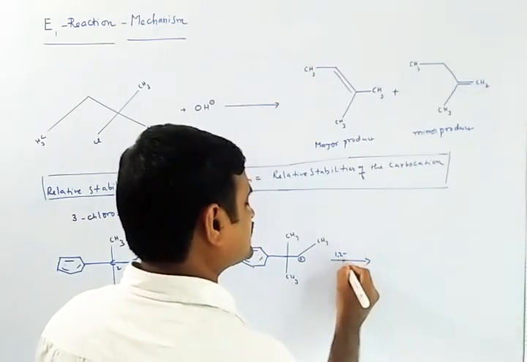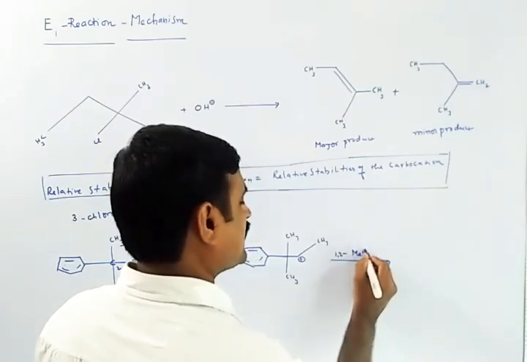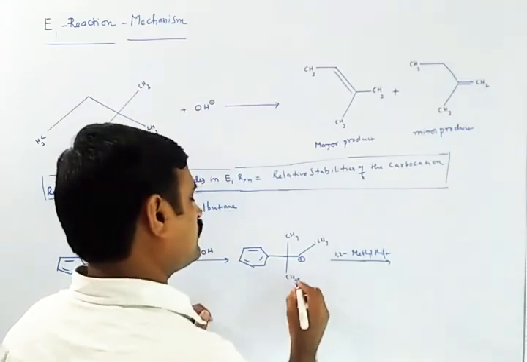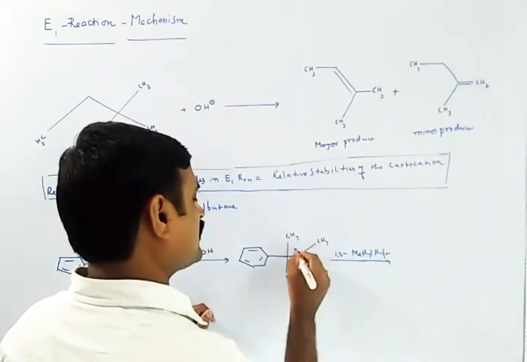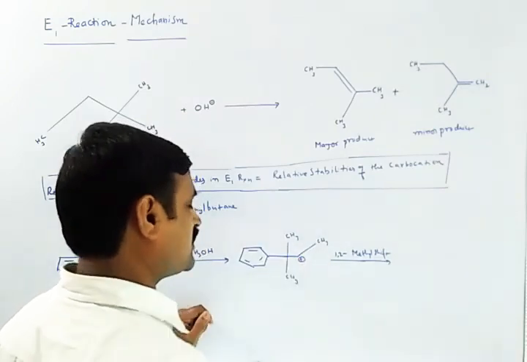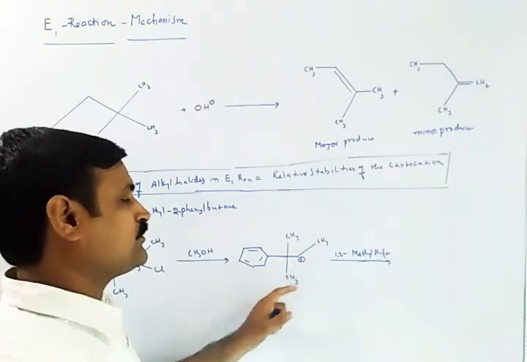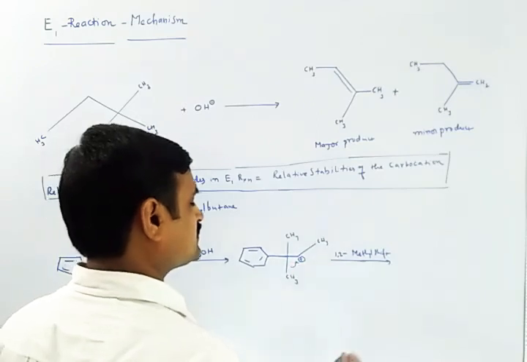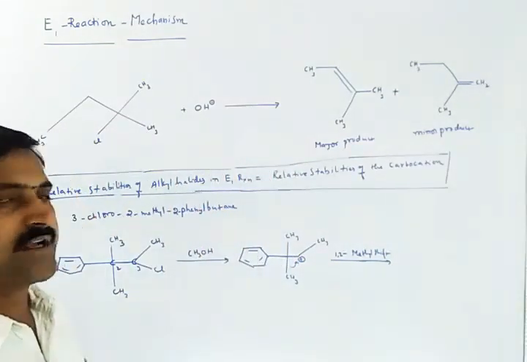The shift is called a 1,2-methyl shift. As you know, the carbocation takes that positive charge and this becomes a methyl group, so you can easily shift this one towards this. Then how does that carbocation look?